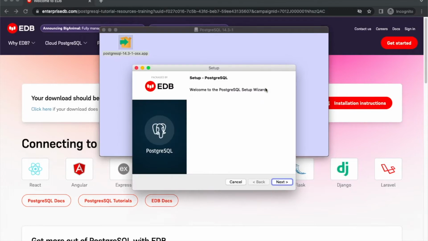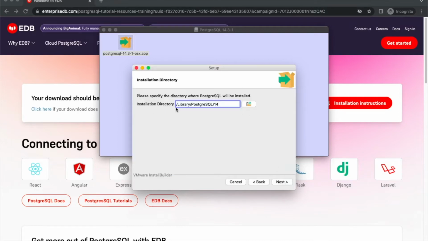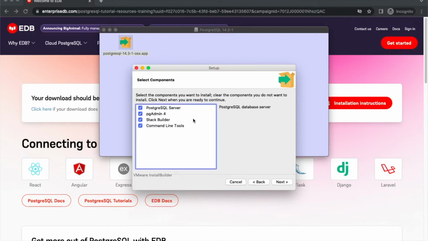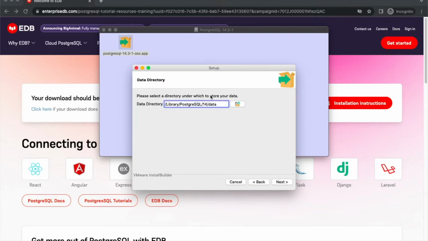Alright, now we have the setup wizard here. We're going to click on Next to get started. This is where the package will be installed. Click Next. Wonderful. We want to keep all those boxes checked, and that's where we're gonna install on our computer. And Stack Builder is what allows us to install PostGIS. Click Next. Click Next.